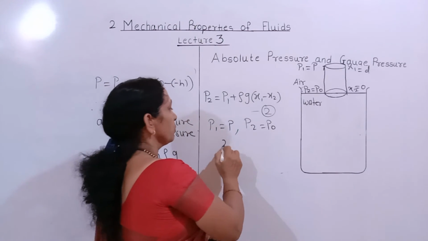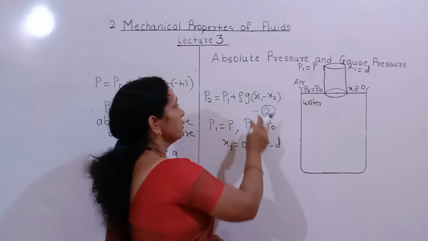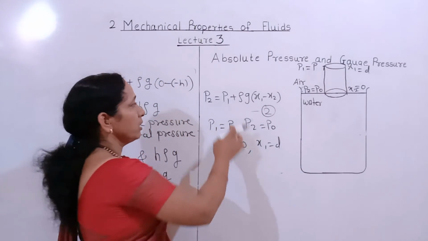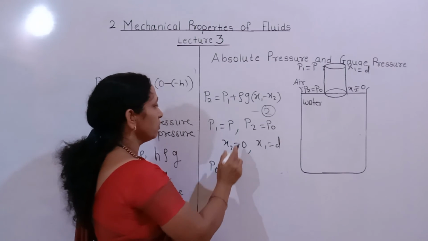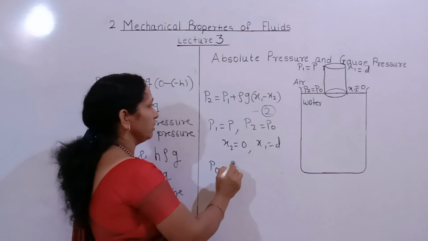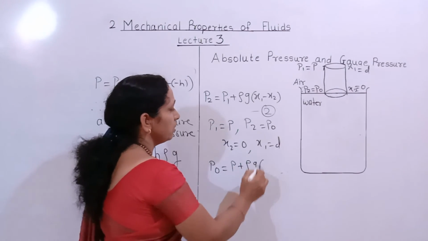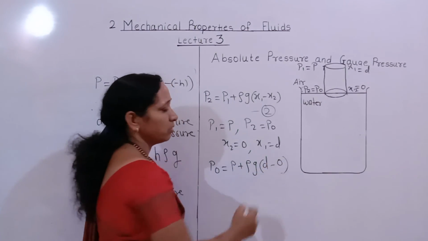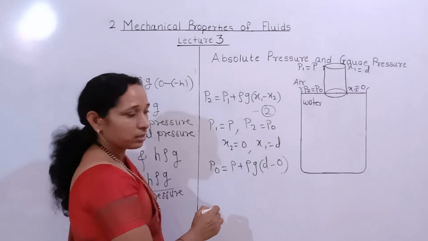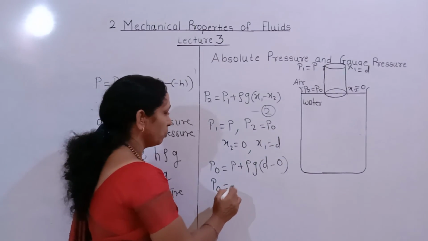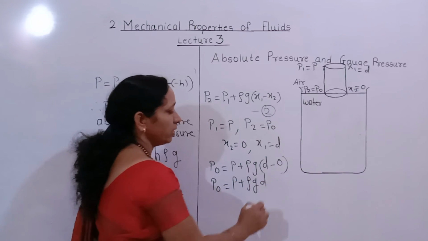Putting x2 equal to 0 and x1 equal to d in equation 2, we get P2 equal to P naught, which equals P1 equal to P, plus rho g into d minus 0. Therefore we can write P naught equal to P plus rho g d.